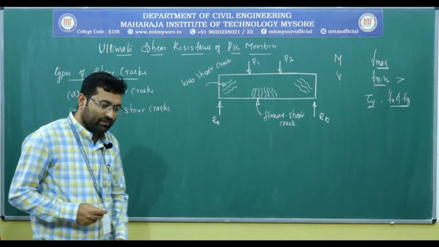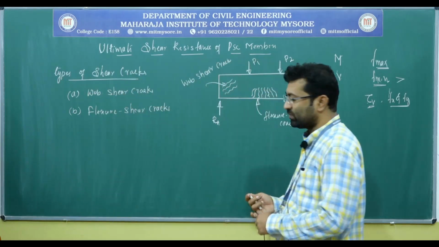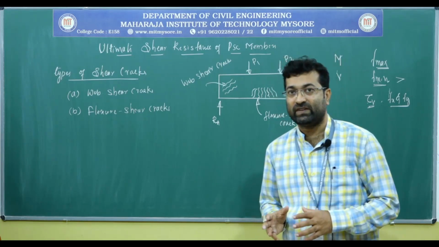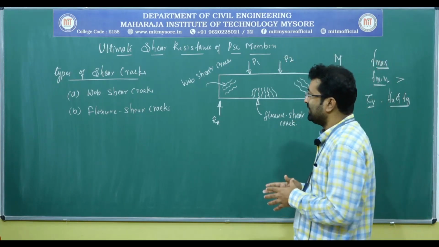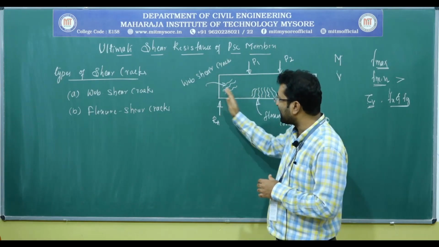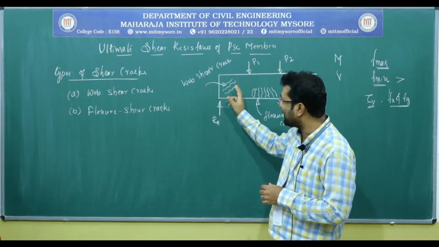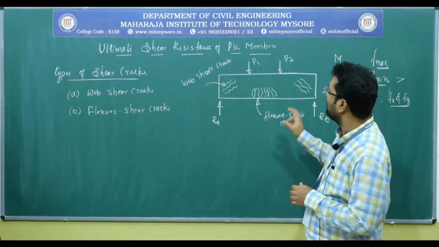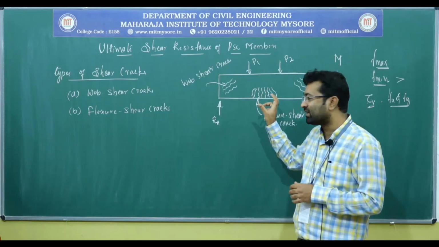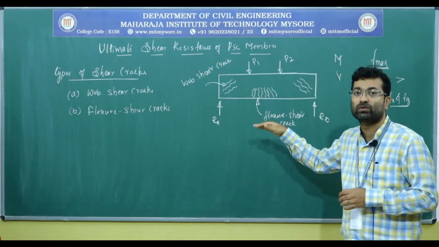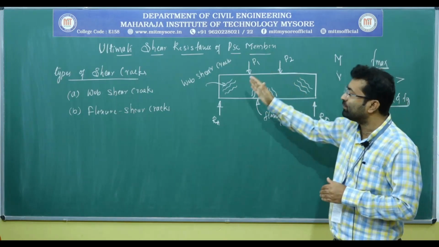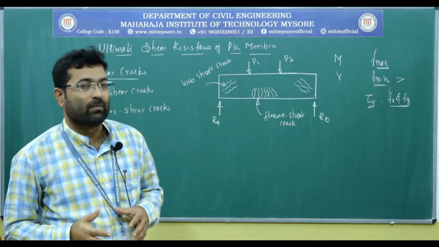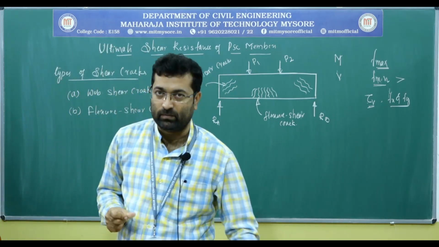Now we have to determine how to calculate the shear resistance capacity of the beam when it is developing cracks only because of shear stresses, or when it is developing cracks which are the resultant of both flexure and shear.